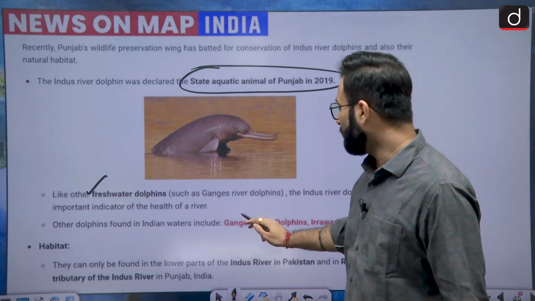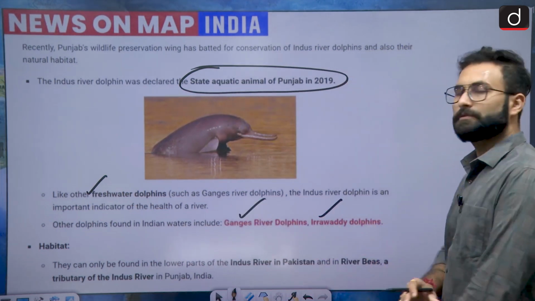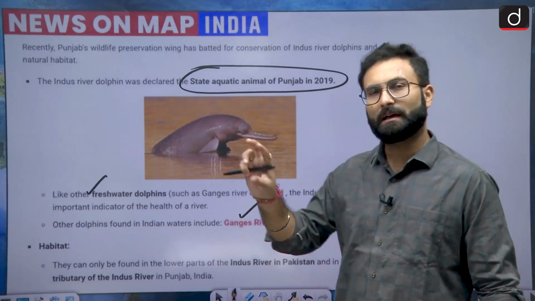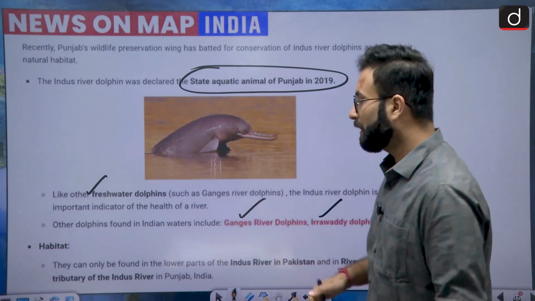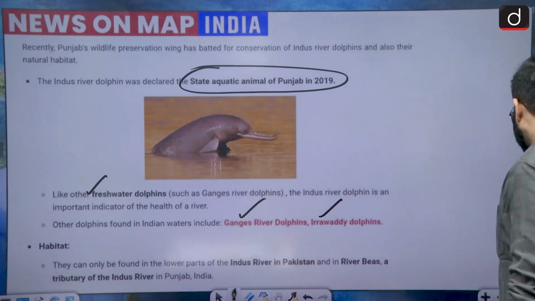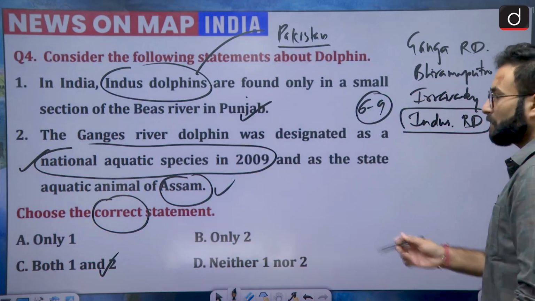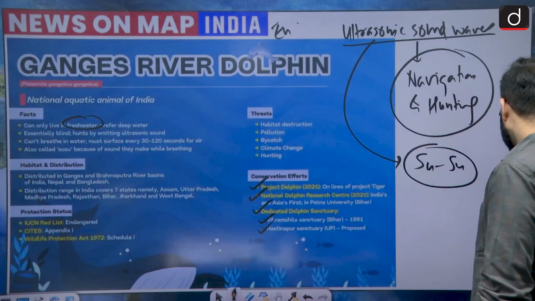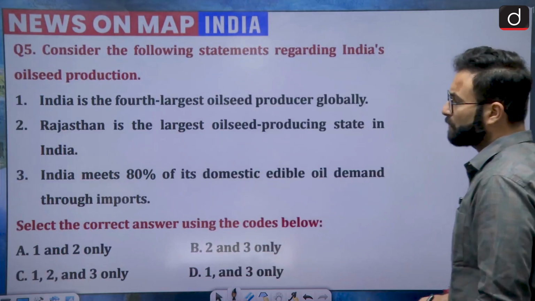Other than that, we have Ganga river dolphins, we have Irrawaddy river dolphins, we have Brahmaputra. Mostly you will be seeing that Ganga and Brahmaputra river dolphins are kind of same. So this is about your dolphins. We have seen the answer, that is option C, both 1 and 2. Now we can move further to question number 5.